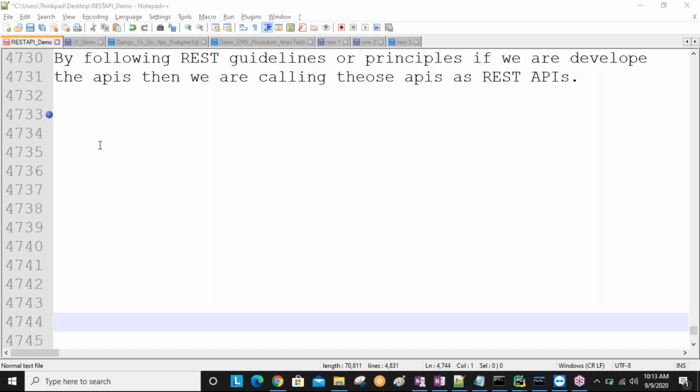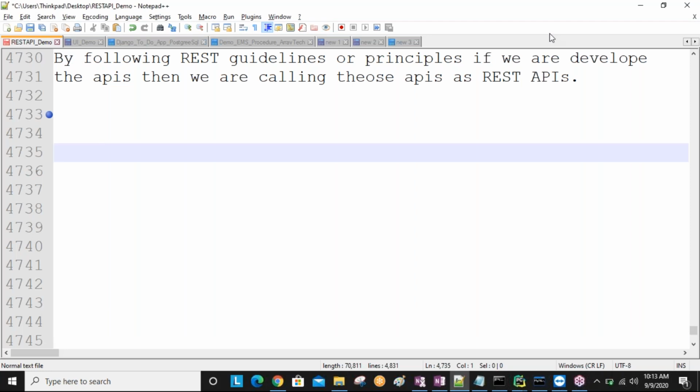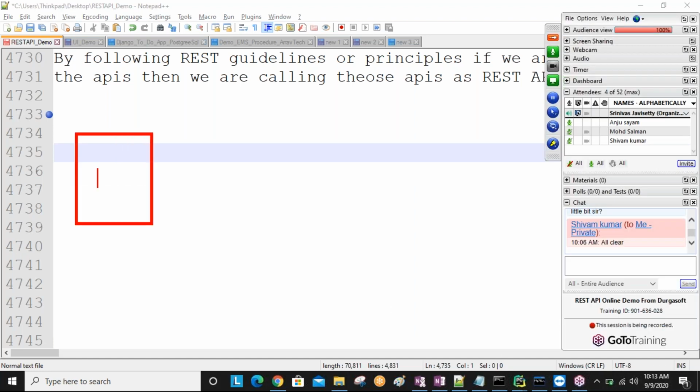Now, client is nothing but the application which is sending the request, sir. The application which is sending the request is called the client, and the application which is sending the response is called the server. This is what we are calling the server.